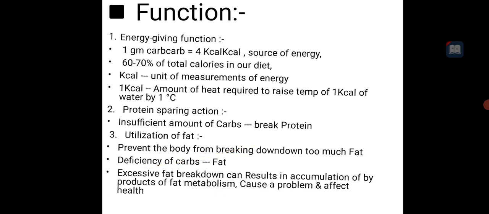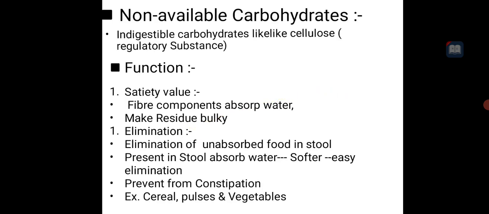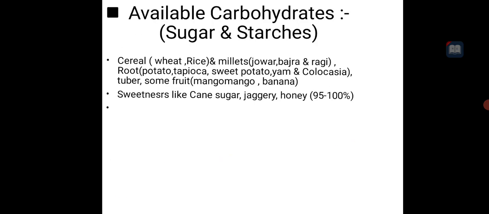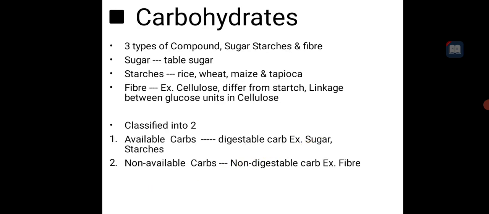Then 1 gram of carbohydrate contains what? 4 kilocalories. Then the non-available carbohydrate example is cellulose, or fiber. The example is what? Cellulose. Then the available carbohydrates are sugar and starches, and carbohydrates can also be divided into monosaccharide, disaccharide, and what? Polysaccharide. So that is a different point.